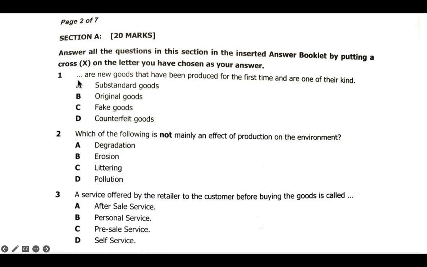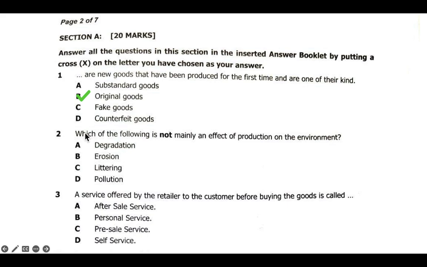Question 1: dash are new goods that have been produced for the first time and are one of their kind. These goods, produced for the first time, are said to be original goods. The other options here are substandard, original, fake, and counterfeit, but commonly the ones produced for the first time are original goods. Sometimes they are said to be first class or first hand goods, so we call them original goods.